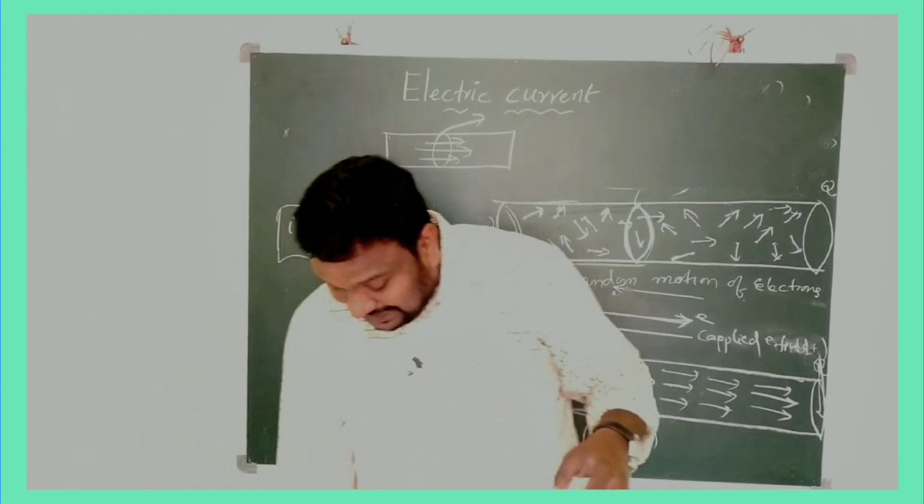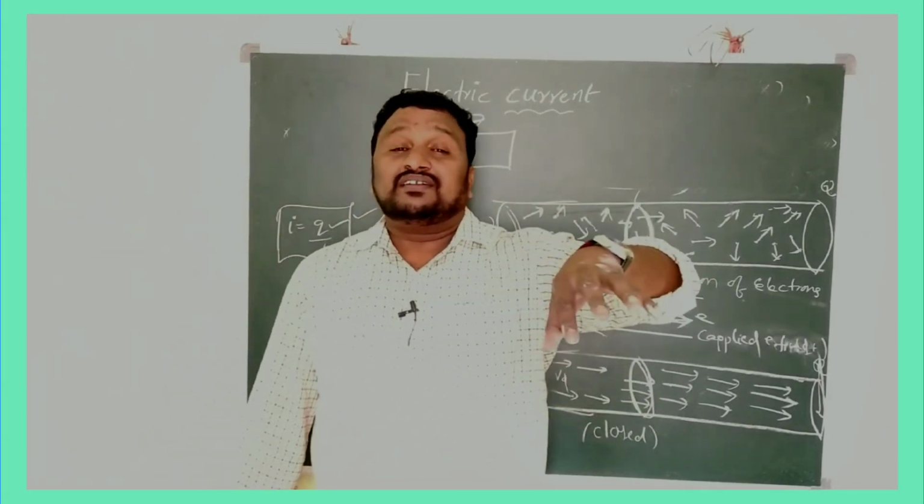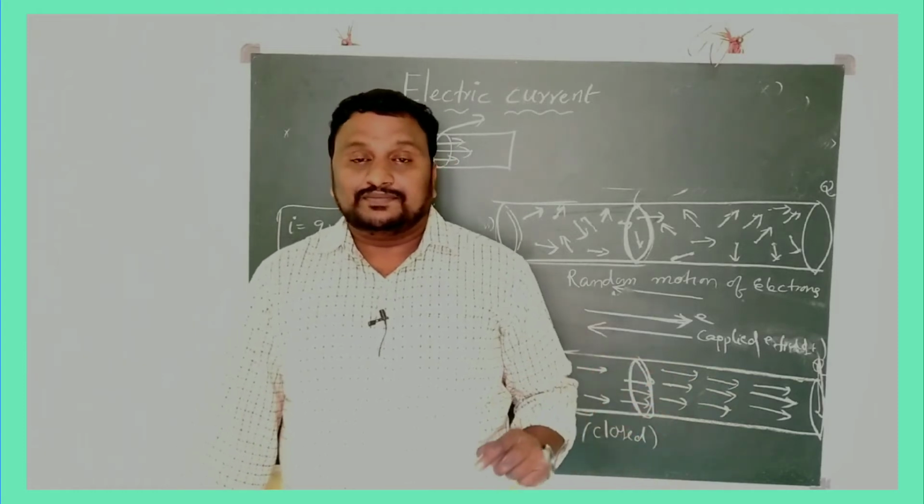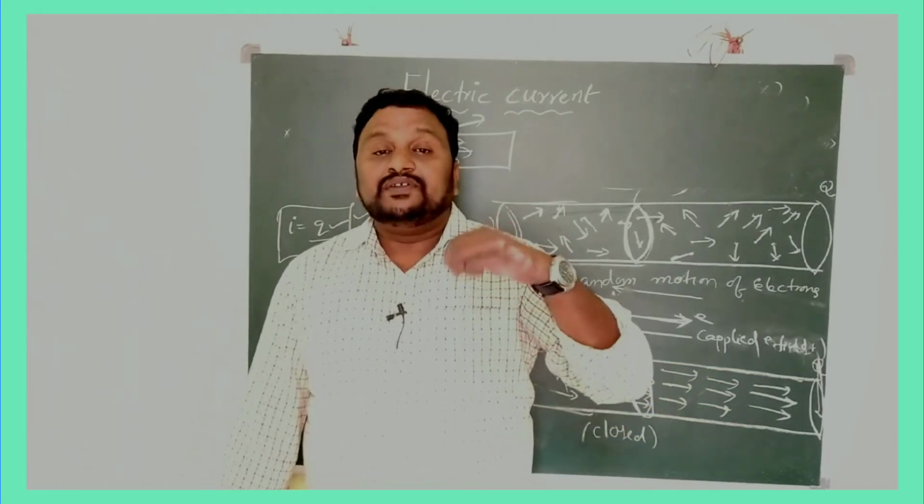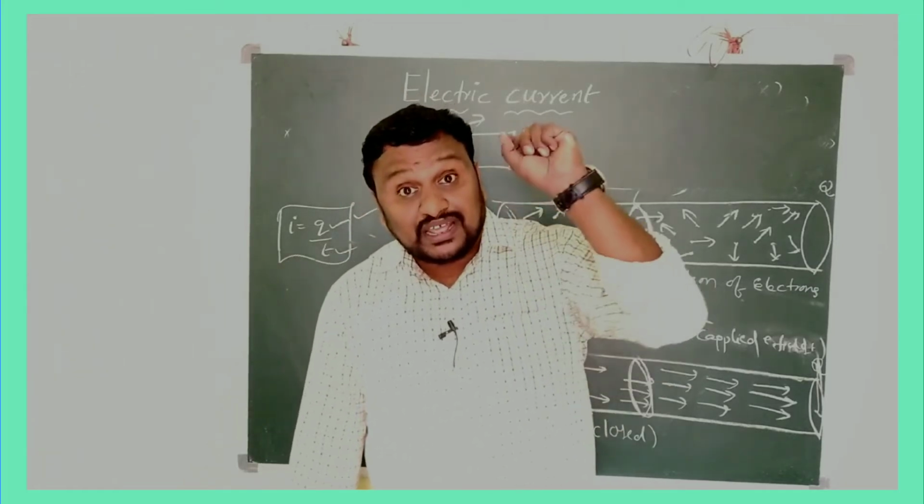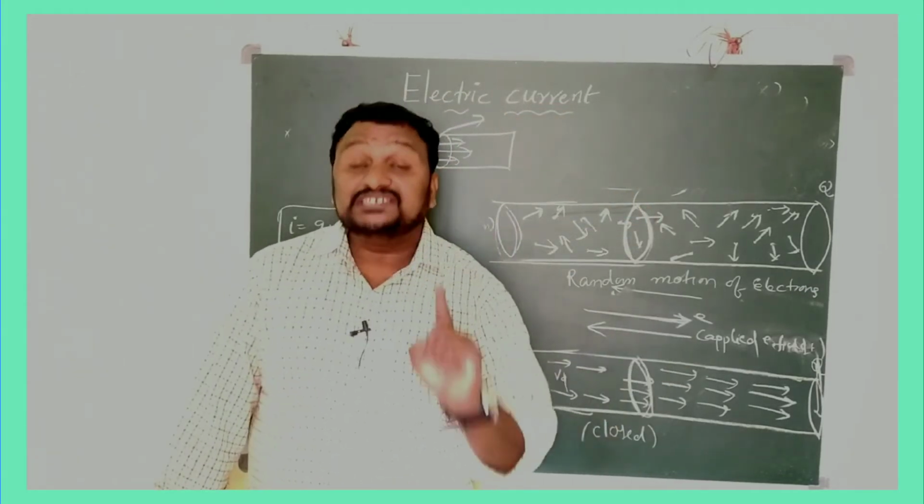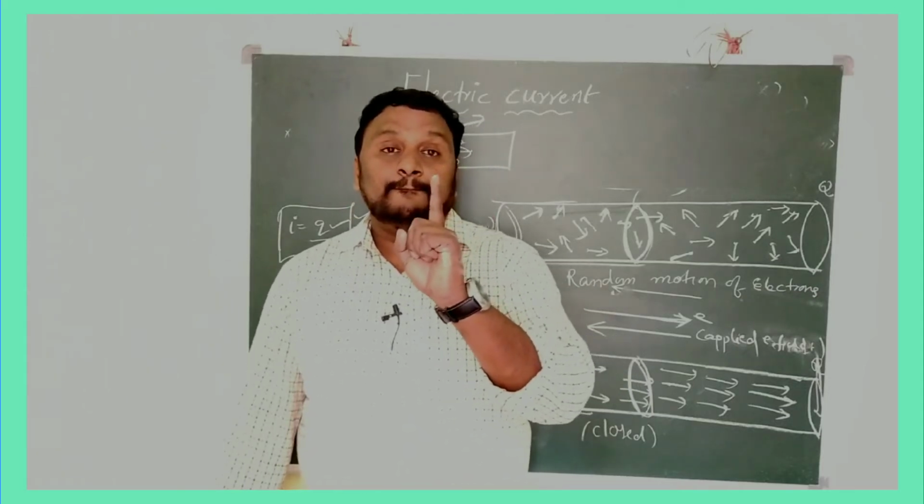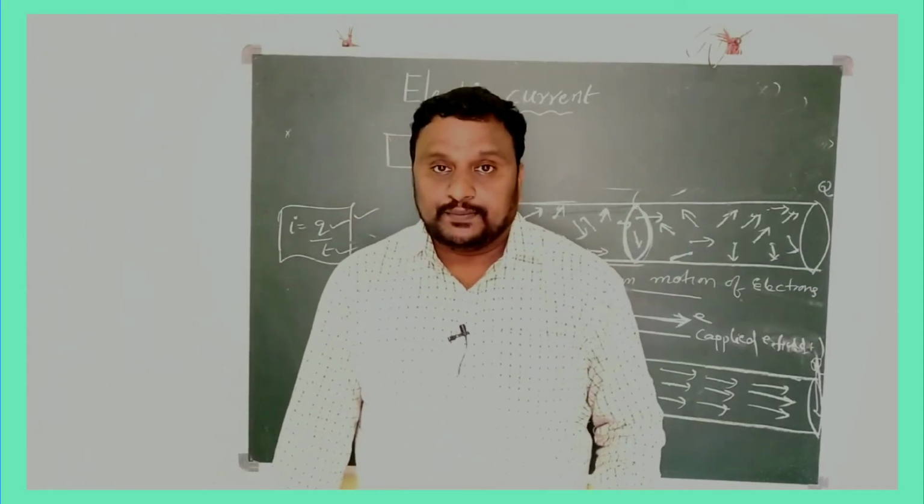The general definition of electric current, children, is: flow of electrons through a conductor is called electric current. The exact definition is: the net charge which passes through a particular area of the conductor in 1 second is called electric current.